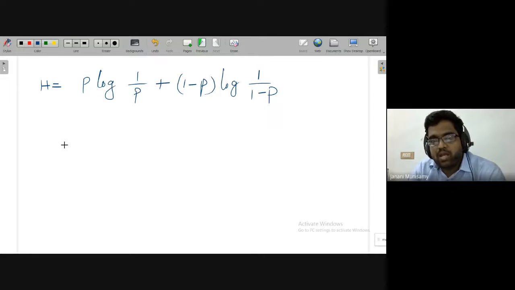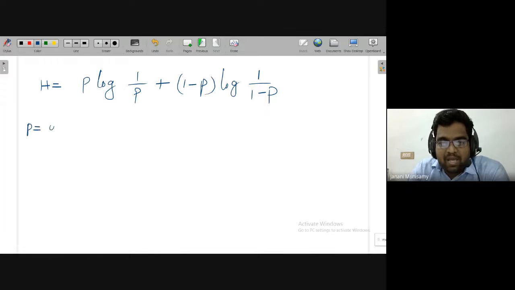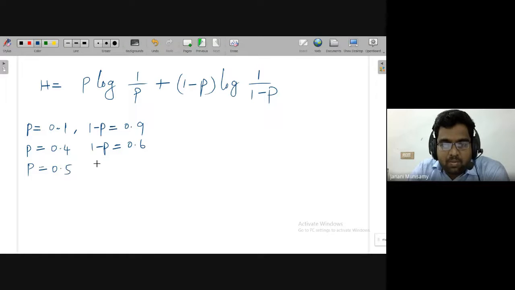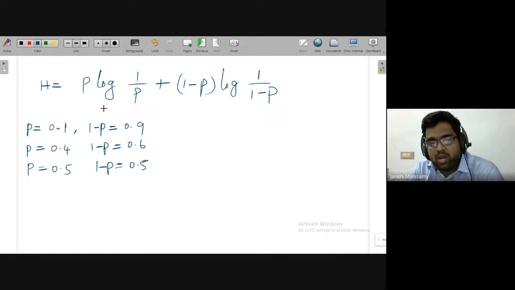So now the question here is, in reality, P and 1 minus P can be anything. Say for example, if P is 0.1, then definitely 1 minus P has to be 0.9. Or otherwise, if P is 0.4, 1 minus P will be 0.6. Similarly, you can put any combination. At some point, P is 0.5, then 1 minus P is also 0.5.